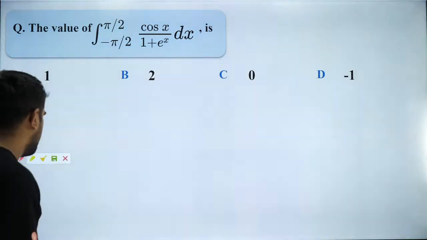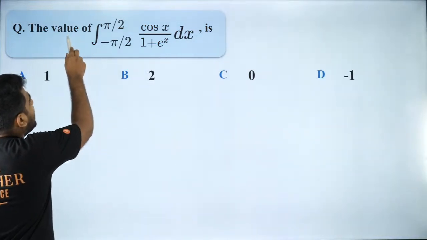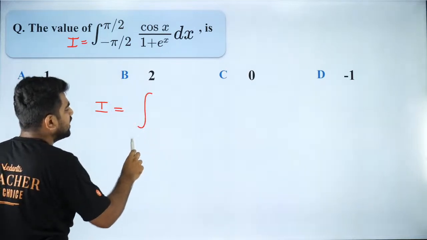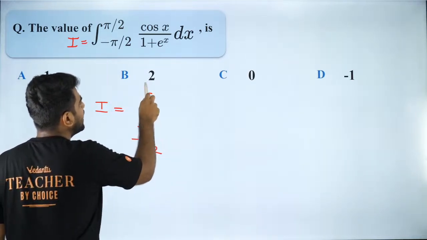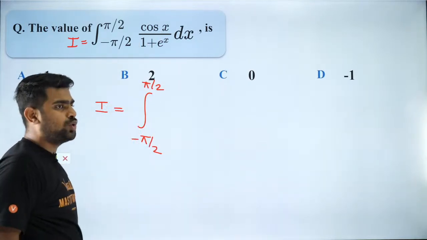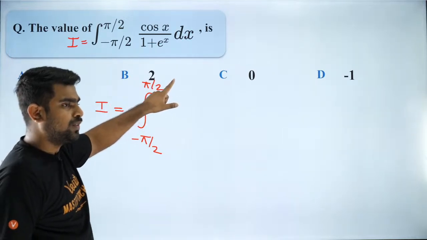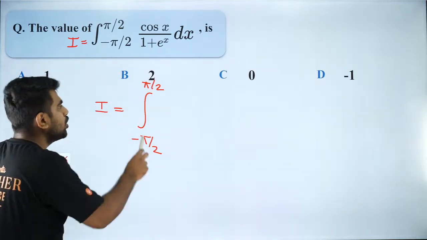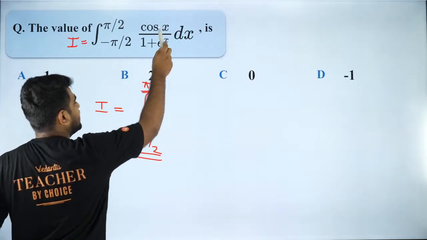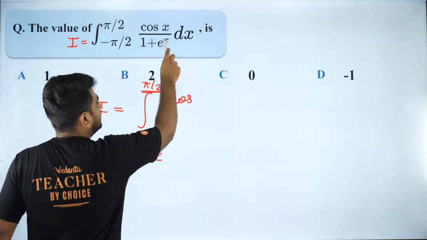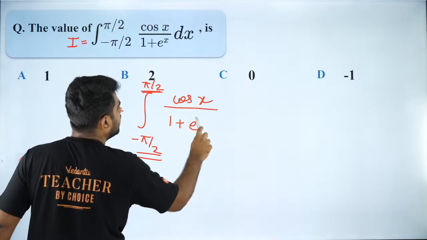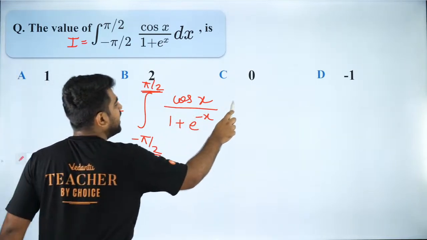Please listen carefully. So first of all, Archana, let me take this as I. Now I'm going to write the same I by using the King's rule. So when I use the King's rule, the limits will be the same, but your x will change to a plus b minus x. So what is a plus b? A plus b is 0. So 0 minus x means minus x. So it will become cos of minus x, cos of minus x is cos x, by 1 plus e to the power minus x, and then you have dx.